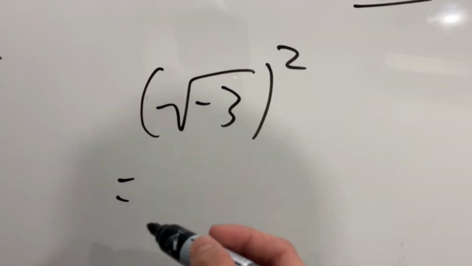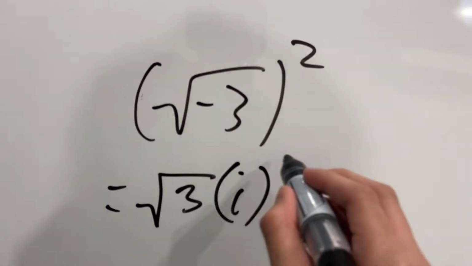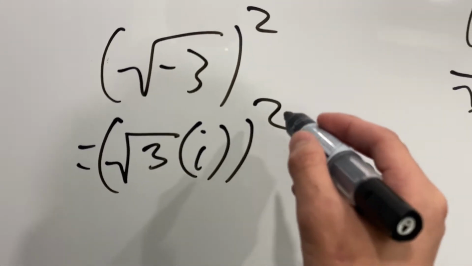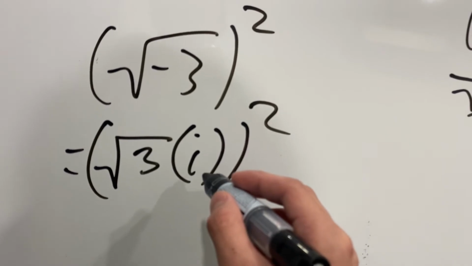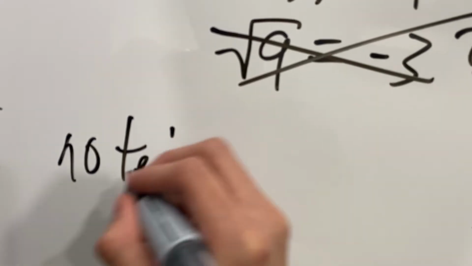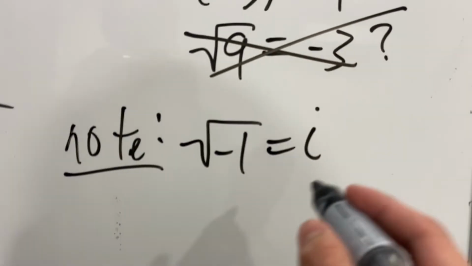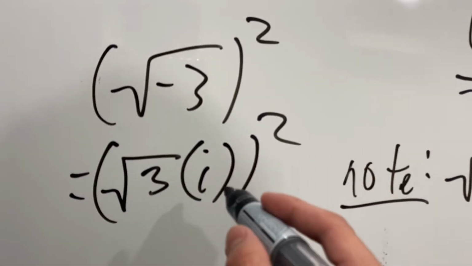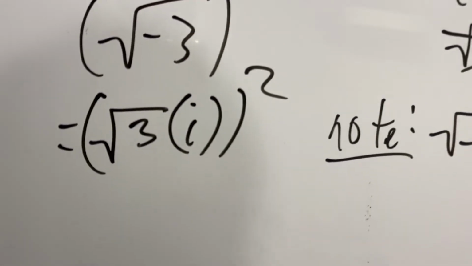This has the same definition as the square root of 3 multiplied by i, and these all squared. By definition, the square root of -1 is equal to i, that's the imaginary unit. So back to here, i squared by definition would be equal to -1.